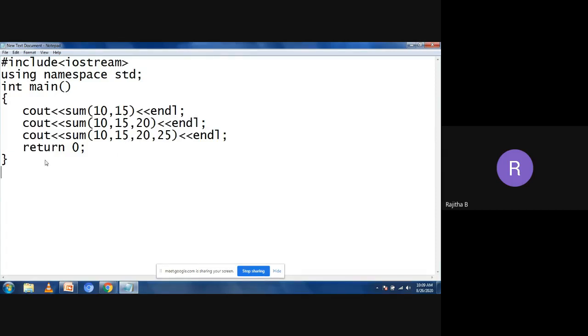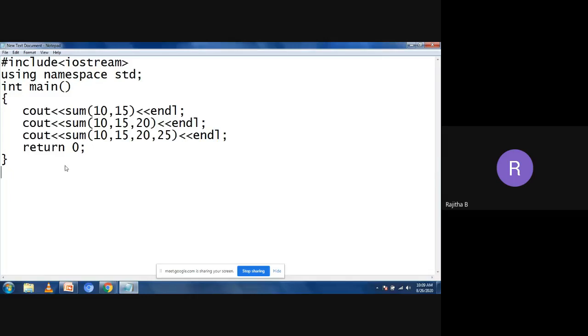Now I want to write the code for this one. In function overloading, we use the same name a number of times. If you are writing the addition of two numbers, you need to write separate code. And addition of two float numbers, you need to write separate code. But I can write only one function for all these functions. Why? Because I am passing all the values as integer values here.